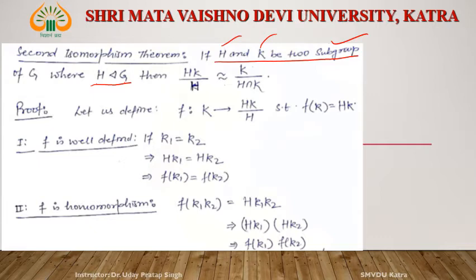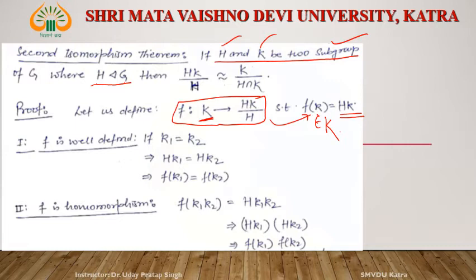Let us define a map from K to HK by H. You define this map as follows. f of k is equal to, what is this small k? Small k belongs to capital K. This small k is an element of capital K and capital K is the domain of f. Then this f of small k is equal to Hk. Right? Then whether this f is well defined, what is the criteria to prove that this is a well defined map?